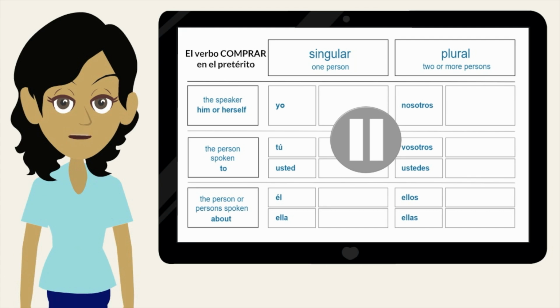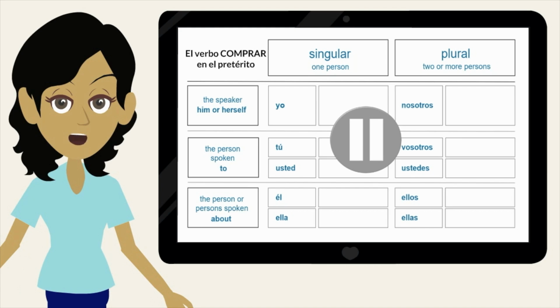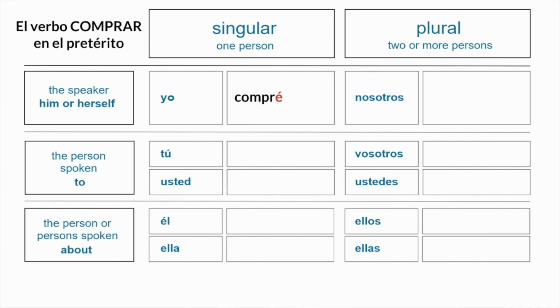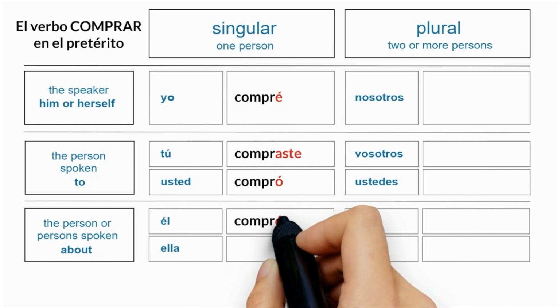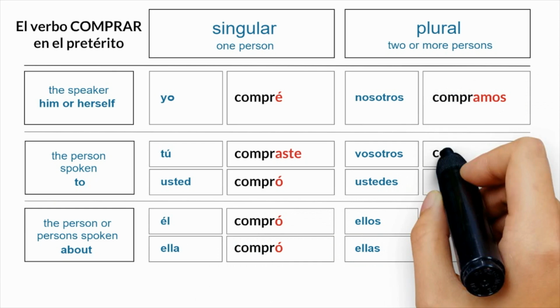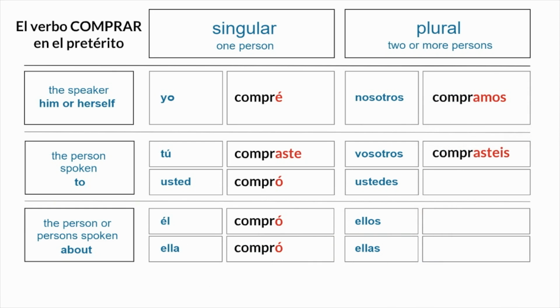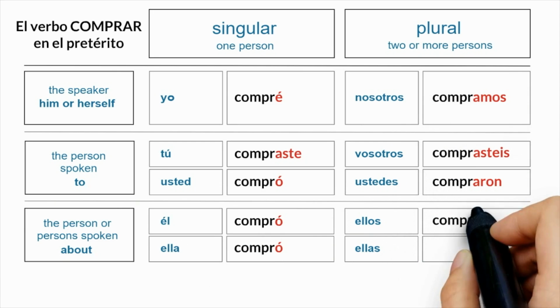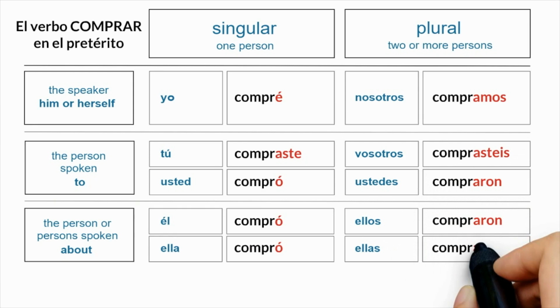Did you get all of them? Compare your answers with mine as I say the verb forms of comprar. Yo compré. Tú compraste. Usted compró. Él o ella compró. Nosotros compramos. Vosotros comprasteis. Ustedes compraron. Ellos o ellas compraron.